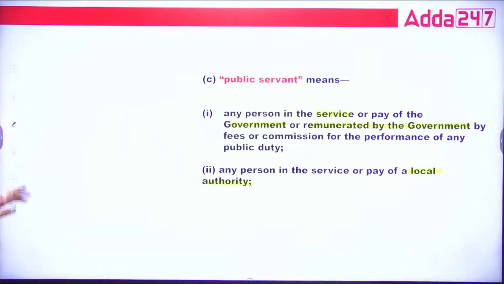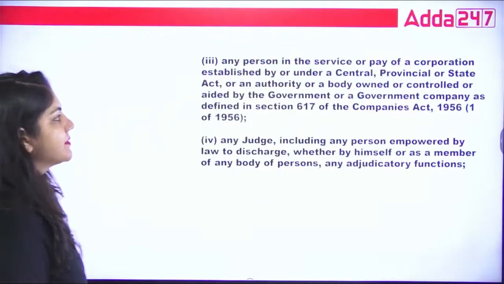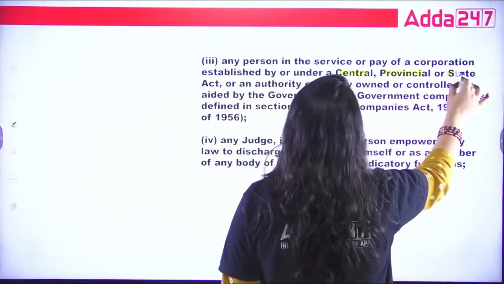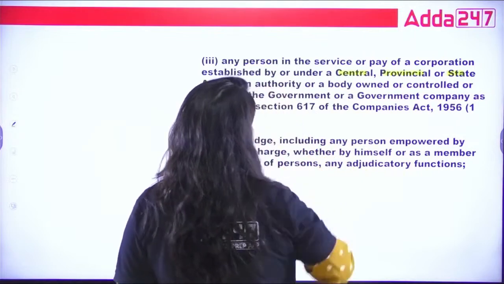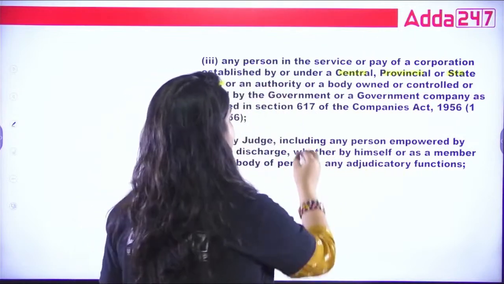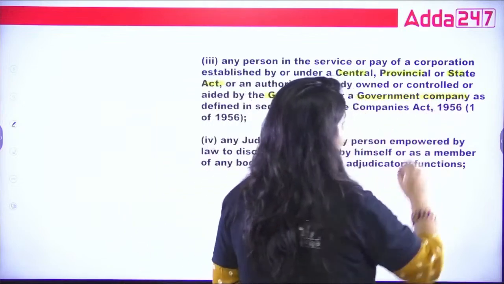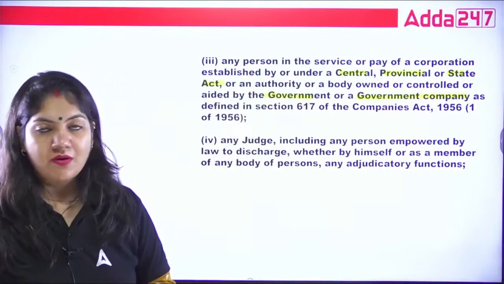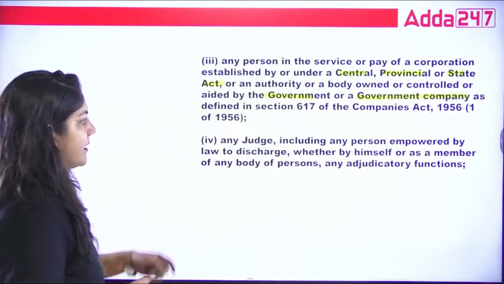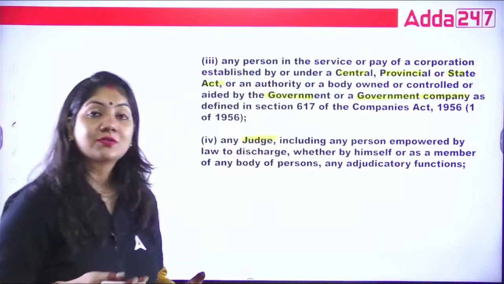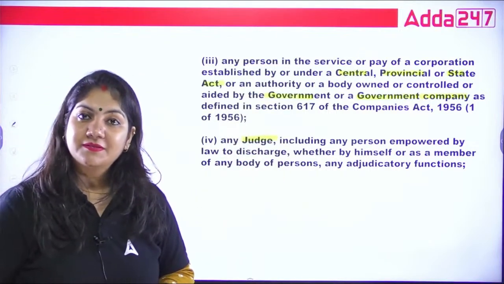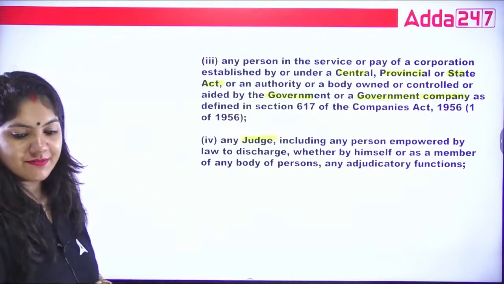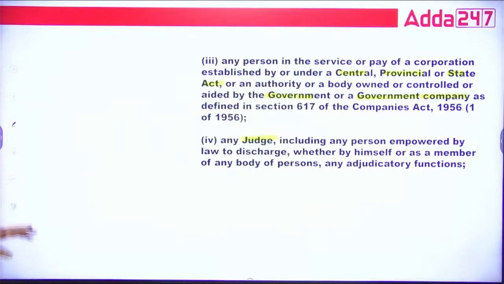So 2 points. Next, any person in the service and pay of a corporation established under the Central, Provincial or State Act, an authority or body owned and controlled by the government, and the government company, because as we know, the government company also comes under the government. That's it. Any judge is also called a public servant, right? Whether the Supreme Court judge, High Court judge or District Court judge. That's it. Please see the points.